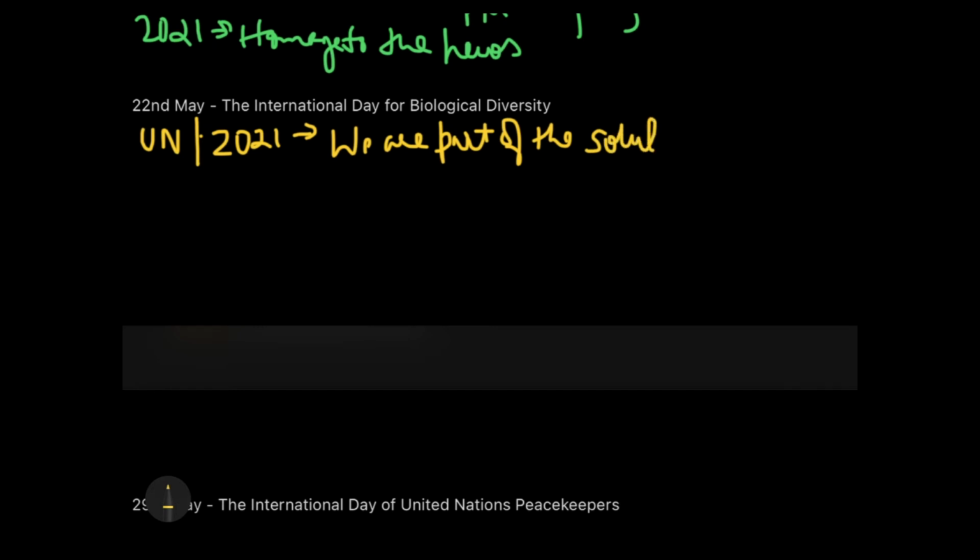It's a very nice theme. The reason is that generally we start thinking about what should we do to protect water, what should we do to protect land, forest, etc. But we always forget that whatever is the solution, we are always a part of it. Only if we do, we can do it. So that's the interesting theme of 2021 for Biological Diversity Day.